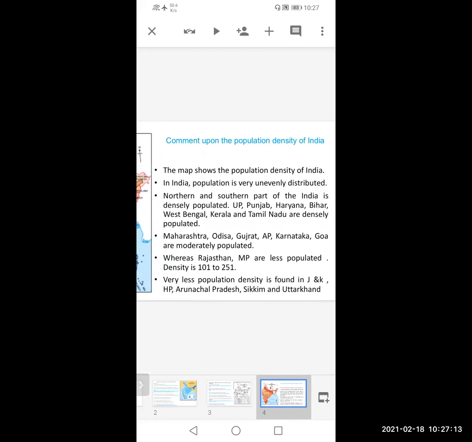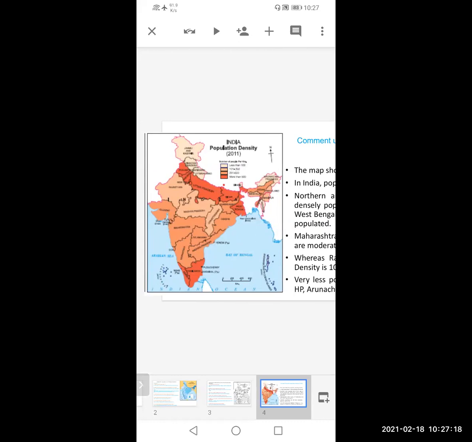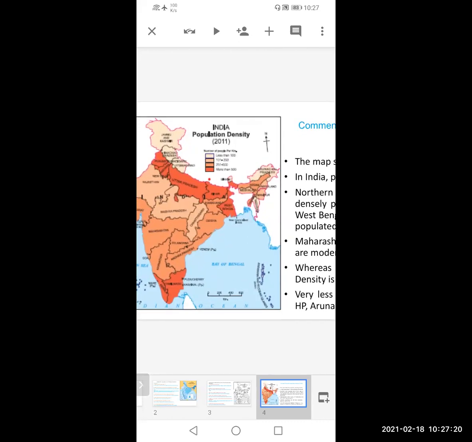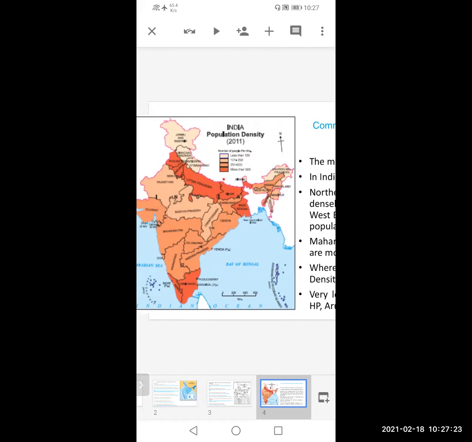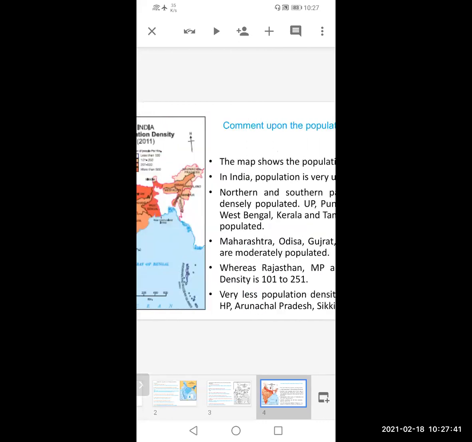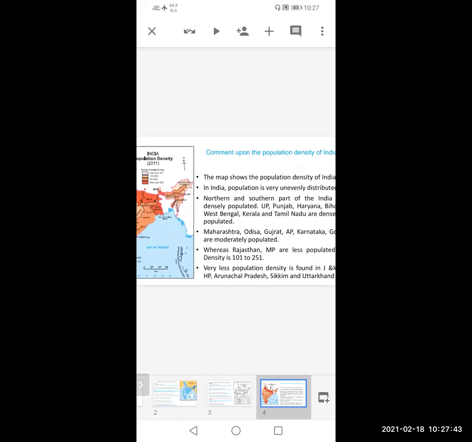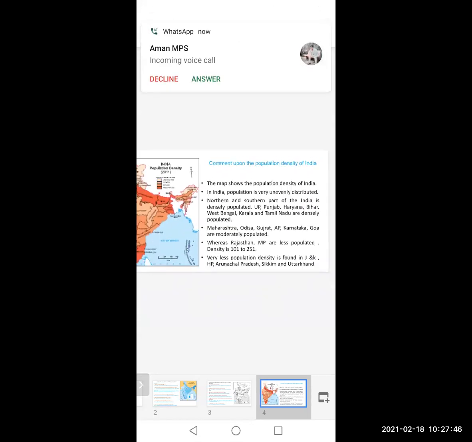Now see, since you are writing point wise, comment on the population density. So now just see this map. This map shows the population density of India. Color shades are again given. Dark color indicates the maximum populated parts or states, and differentiation is exactly in states. And as the color gets faint, or we can say low shades, the population is less. Initially, that we have seen in case of rainfall, same condition. Now, first point you can write is what is actually the map about.